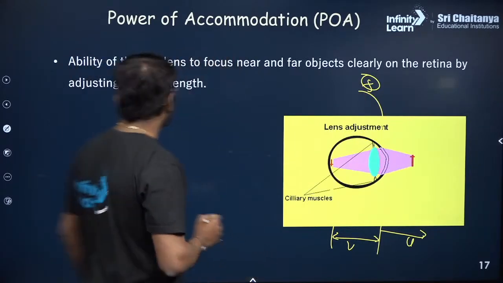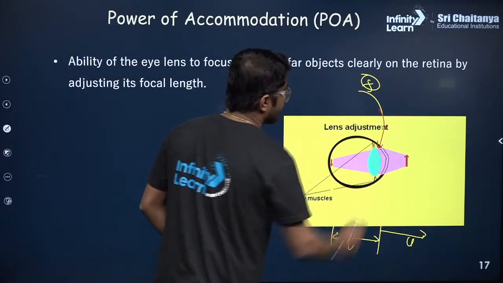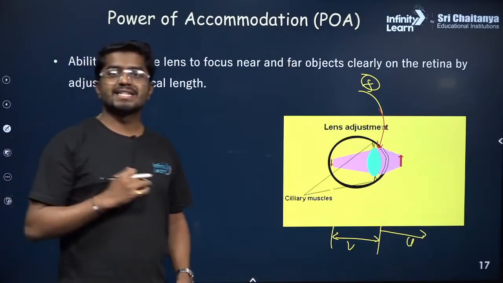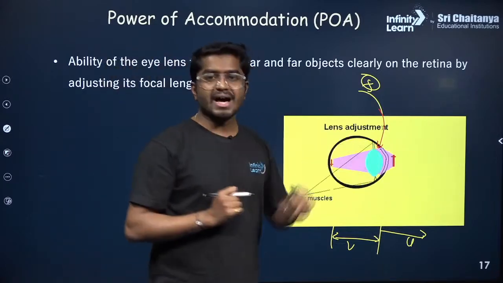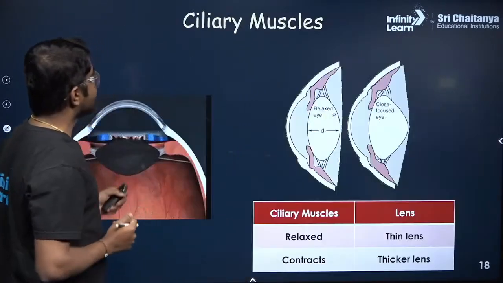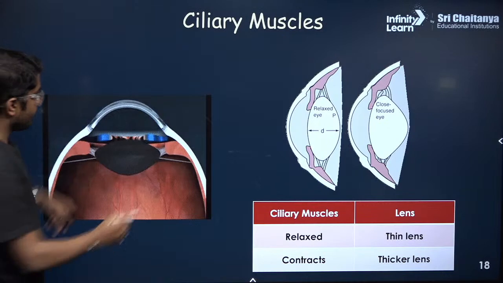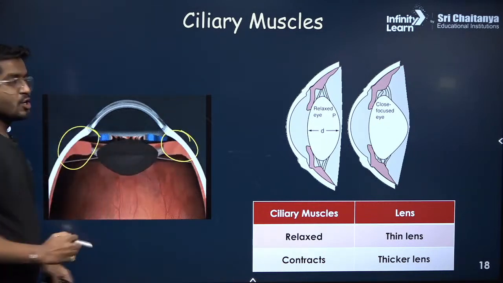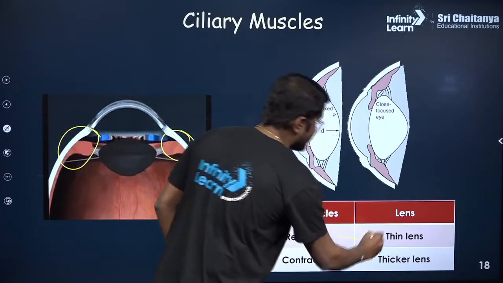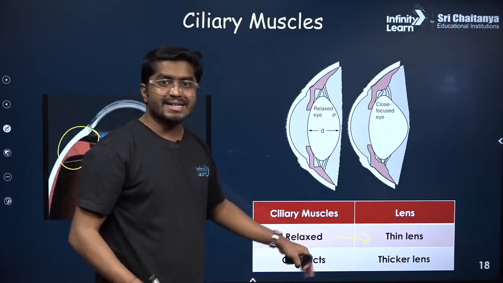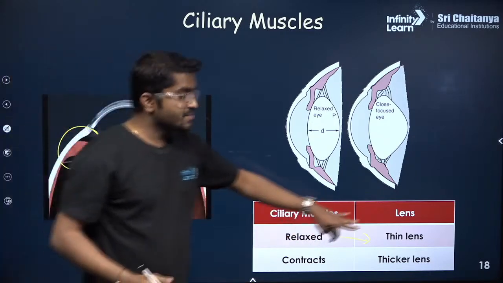How is it changing? The focal length of the eye is changing because the shape of the eye is changing. And who is changing this shape? Do you know who is changing the shape of the lens? It is the ciliary muscles. You see in this image, these are the ciliary muscles. When the ciliary muscle is relaxed, the eye lens is a thin lens. And when they contract, they apply pressure on this lens and the lens becomes thick.